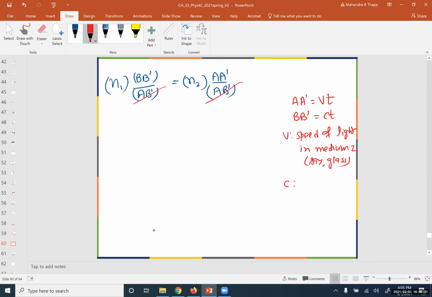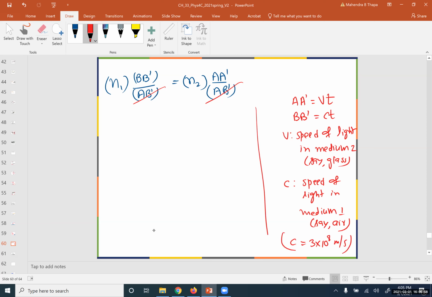c is the speed of light in medium 1. In this case, say this is air or vacuum. Okay, so you know that c in air or vacuum is roughly 3 times 10 power 8 meters per second.